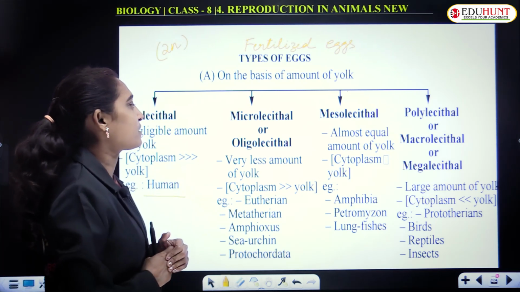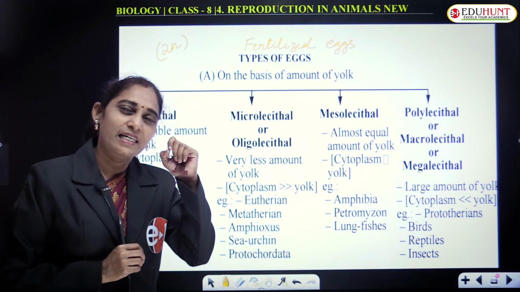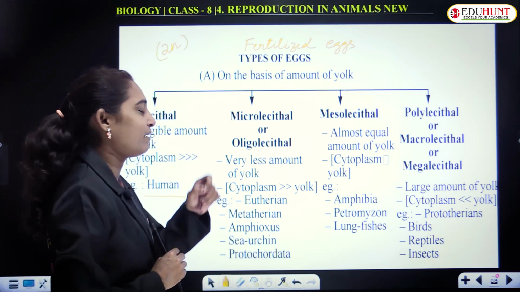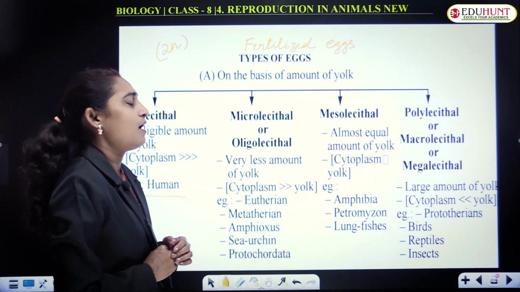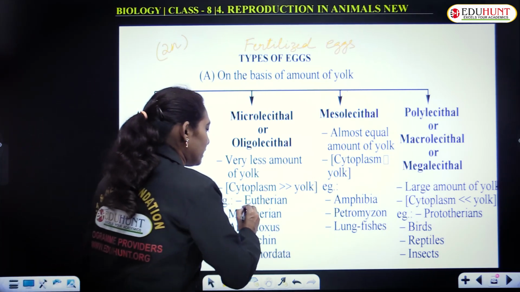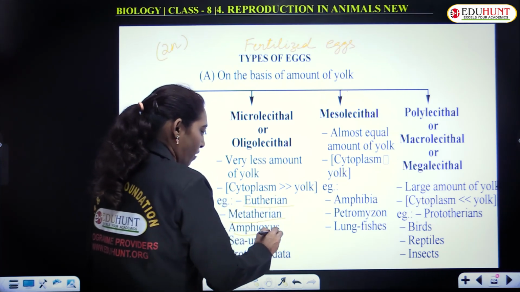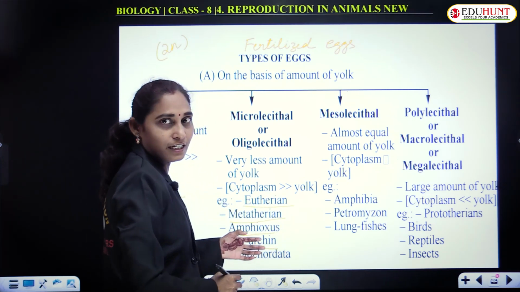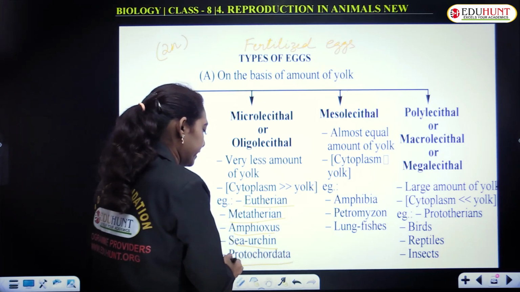Microlecithal or oligolecithal: micro means minute, a very little amount of yolk is present. That is, the cytoplasm dominates the yolk. It is seen in eutherian mammals, metatherian mammals, amphioxus and sea urchin. Sea urchin is an echinoderm, and protochordata.